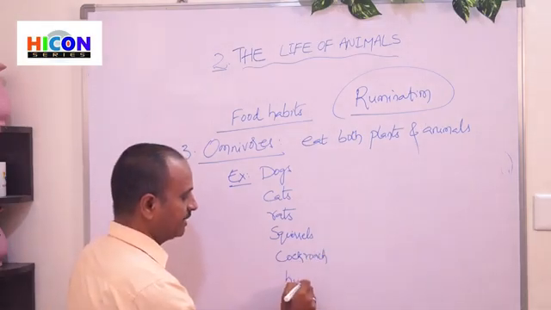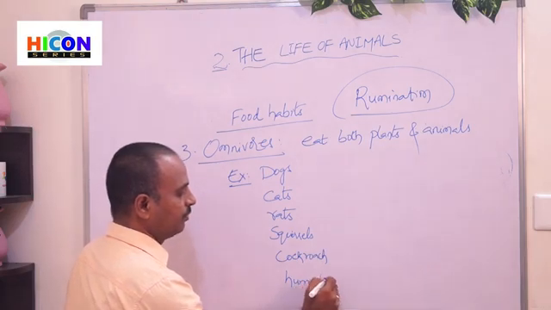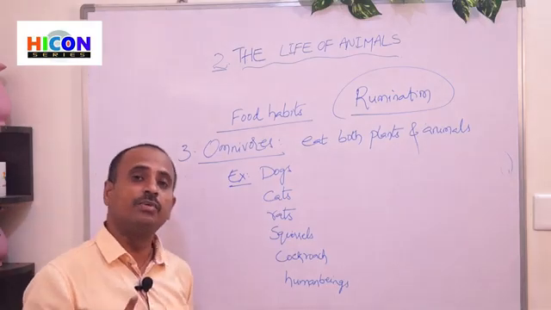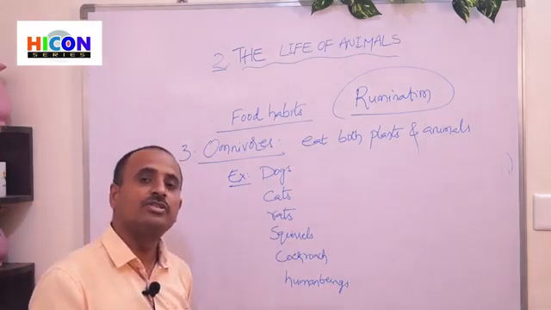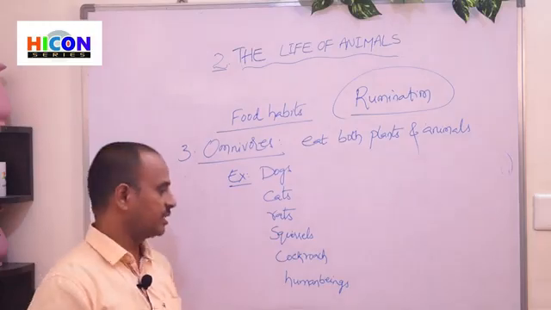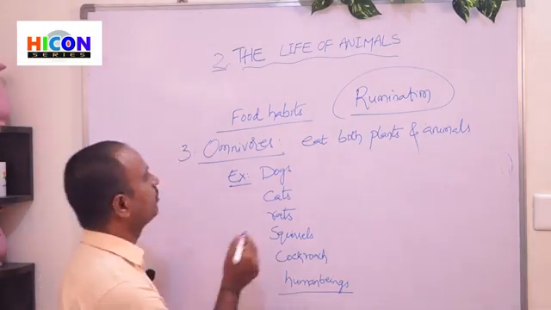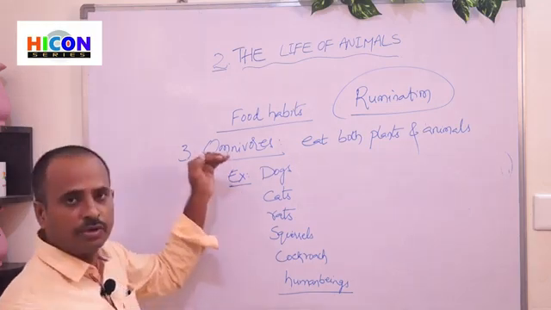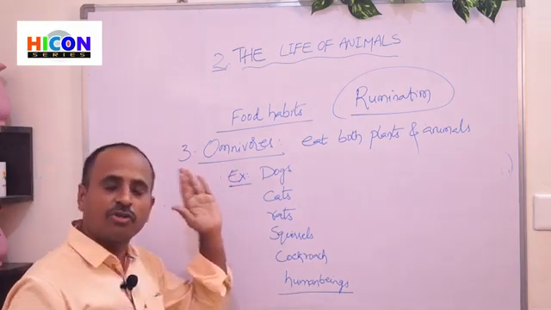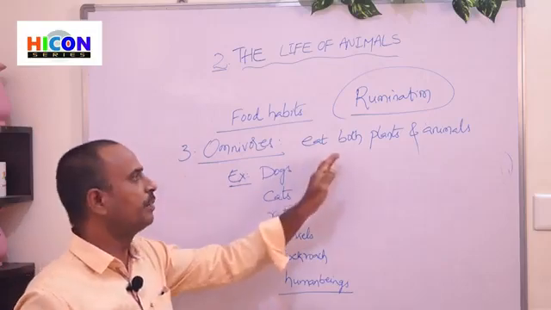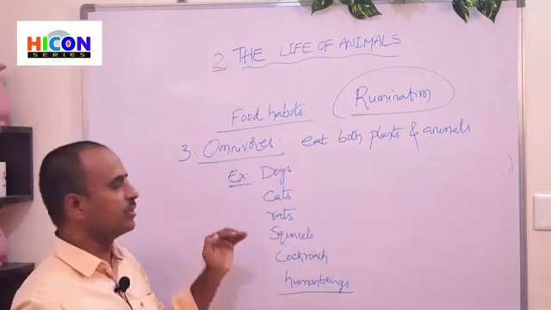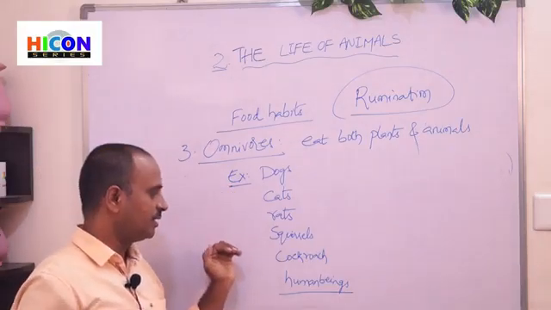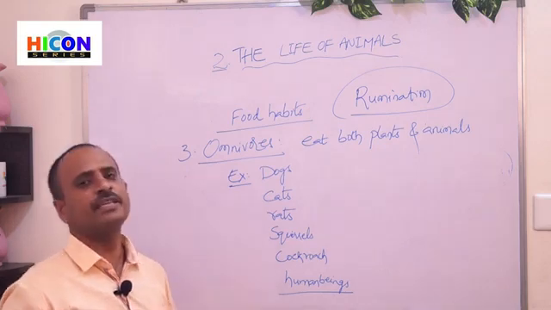Human beings are also an example for omnivores because humans can also eat both plants and the flesh of other animals. So children, these are some examples for omnivores. Omnivores are those which can eat both plants and animals. Some examples are dogs, cats, rats, squirrels, cockroaches, and human beings.